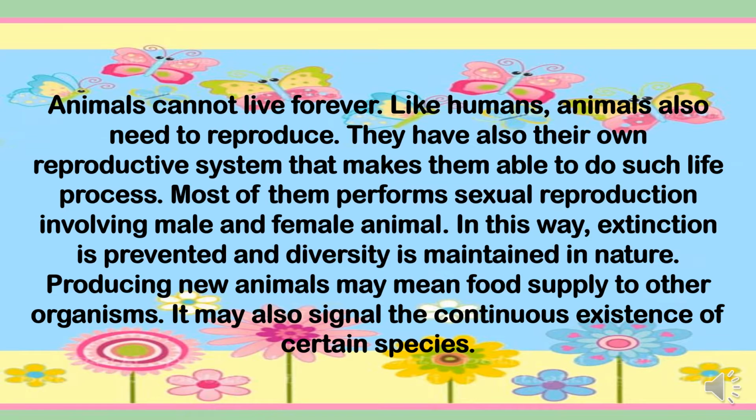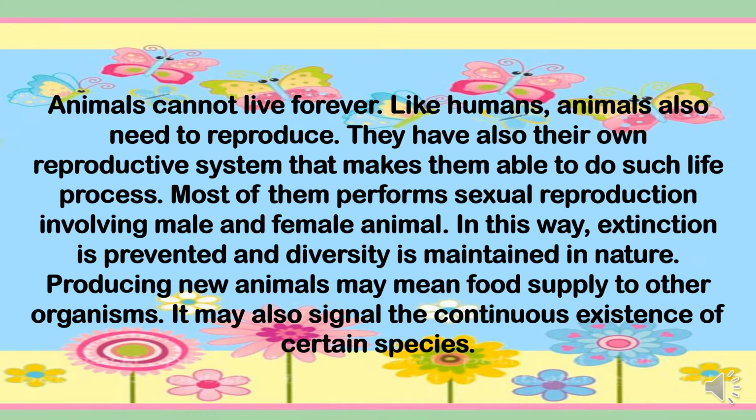Animals cannot live forever. Like humans, animals also need to reproduce. They have also their own reproductive system that makes them able to do such life process. Most of them perform sexual reproduction involving male and female animal. In this way, extinction is prevented and diversity is maintained in nature.